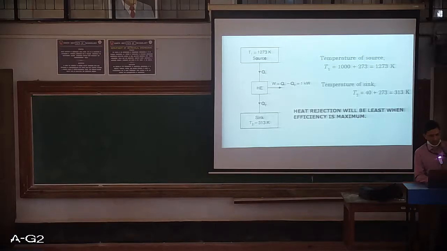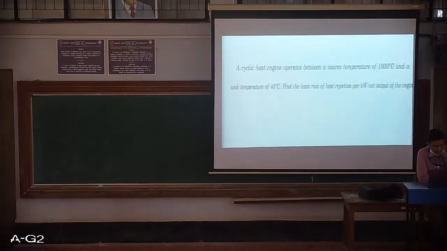Now of course this is the heat engine. The heat engine is taking Q1 quantity of heat from the source, and it is rejecting Q2 quantity of heat to the sink, and W of course is the work output which is coming out from this heat engine, and Q1 minus Q2 is nothing but 1 kilowatt. This is what the diagram clearly shows. But why is this W equal to Q1 minus Q2 equal to 1 kilowatt? Because I just discussed it.